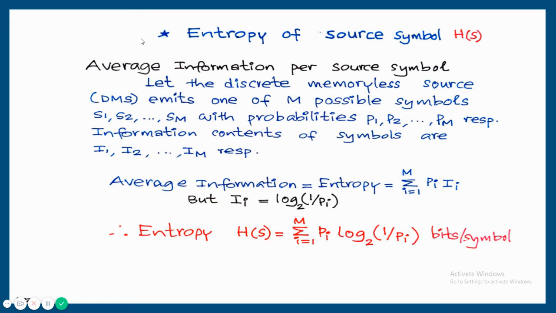So entropy H of S is equal to sigma i is equal to 1 to m, because total number of symbols are m, Pi into log 1 by Pi to the base 2 bits per symbol. That's the unit of entropy. This unit can be changed according to the situation. If the question is to calculate the entropy of characters, the unit will be bits per character. If the question is to calculate the entropy of message, then the unit will be bits per message. So entropy can be determined if you know the probability of occurrence of that message or symbol or character.